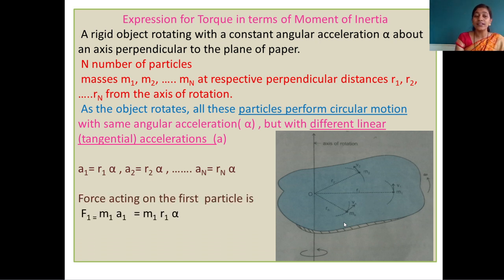Similarly, from the linear acceleration we can find the force acting on every particle. Force is nothing but the product of mass and acceleration. By putting this value, we get the force for the first particle. F1 is equal to the product of m1 and a1. Putting this value, m1 multiplied by r1 multiplied by alpha.